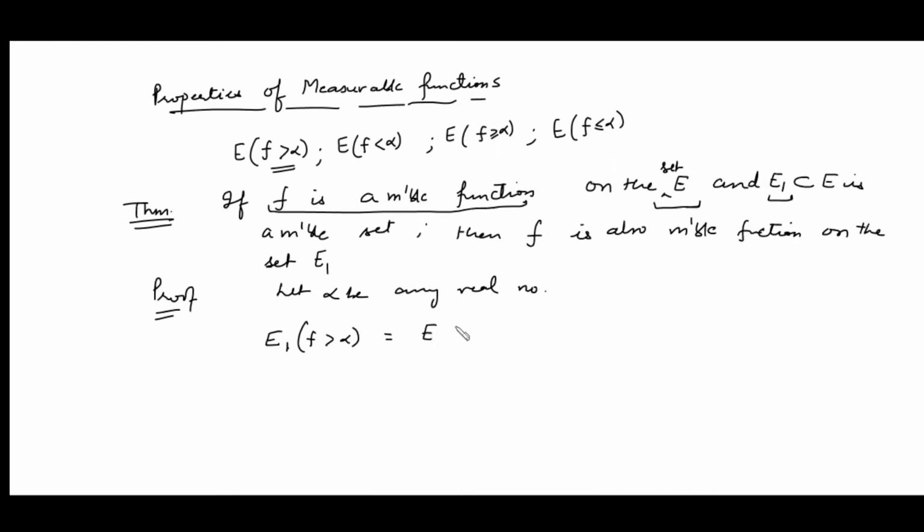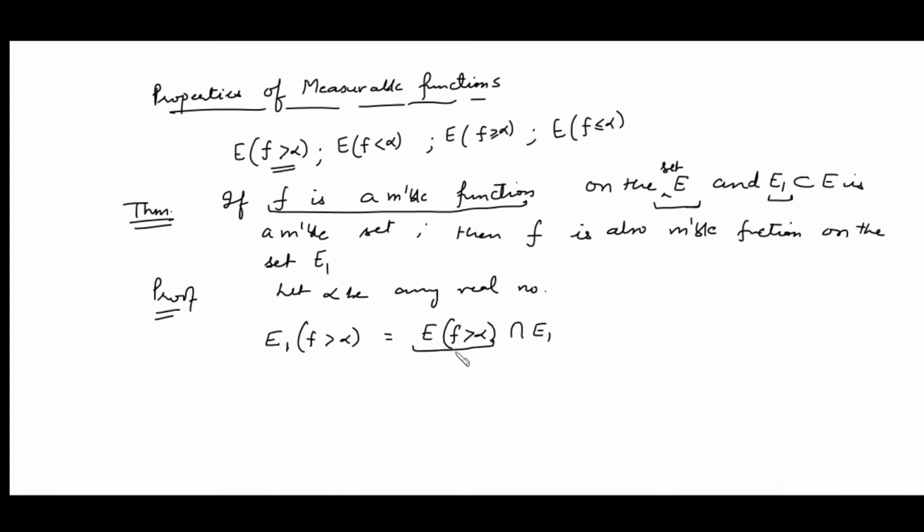Now clearly, the set of x in E1 where f is greater than alpha is the same as the set of x in E where f is greater than alpha, intersected with E1. We consider all those points from the domain where the value of the function is greater than alpha and take the common part with the points of E1. So we get all those points from the domain E1 where f is greater than alpha. So this set is the same as that.